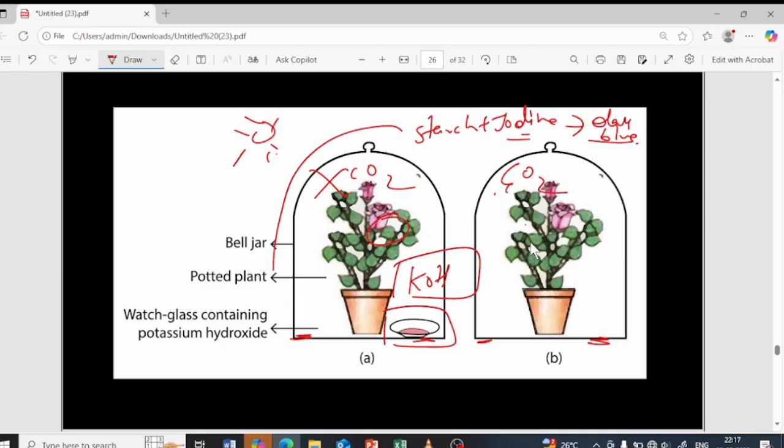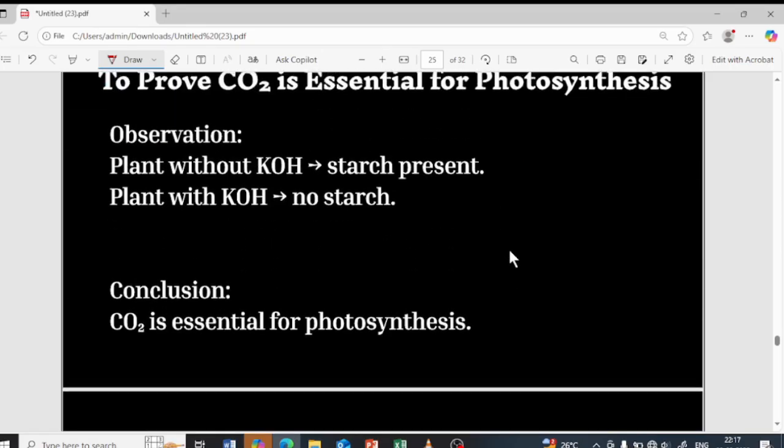So all of the raw materials are present for photosynthesis, and obviously photosynthesis is going to take place. And when you perform the iodine test, it is going to give a dark color, because all of the raw materials are present. Hence photosynthesis has taken place, carbohydrate is produced, and that carbohydrate is stored in the form of starch, right? I hope this is clear.